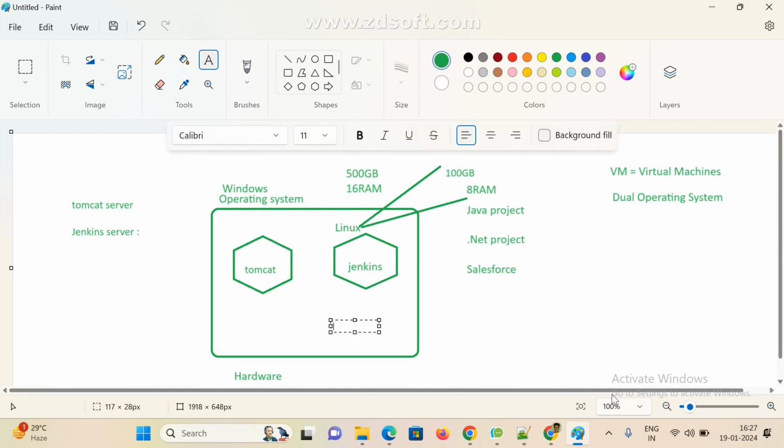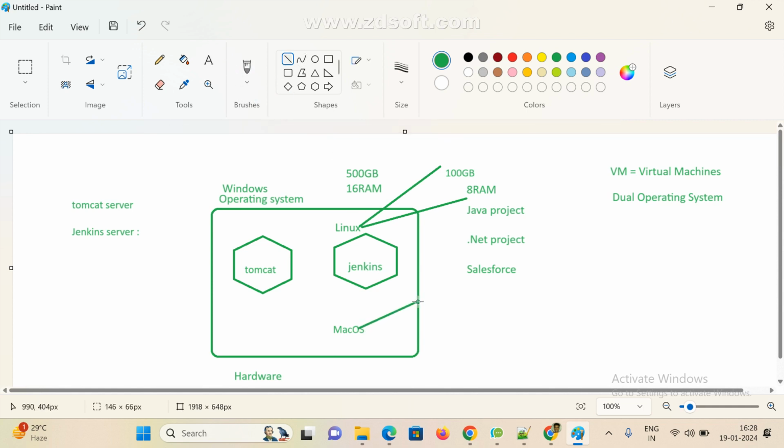Now got it. For example, you need Ubuntu, so for this also we need to give something, right? Or Mac OS. For Mac OS, if you want to set it up also, you need to share some resources, right? How much space you want to allocate for this?